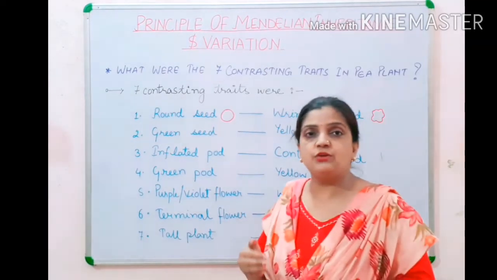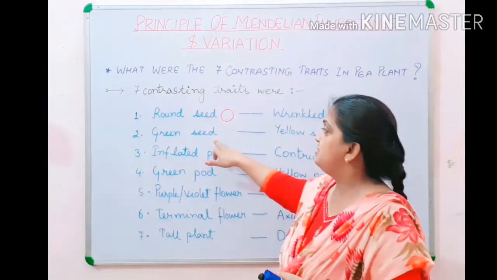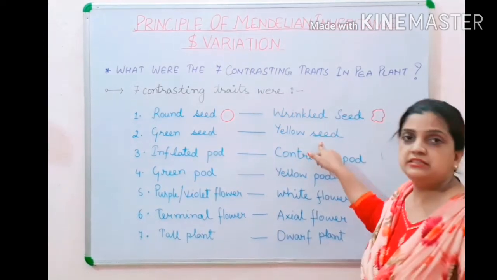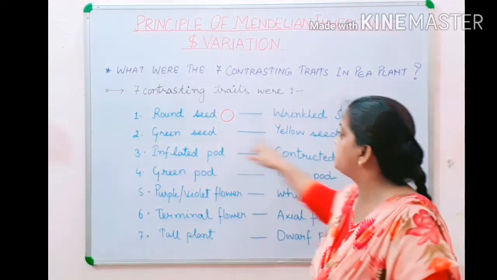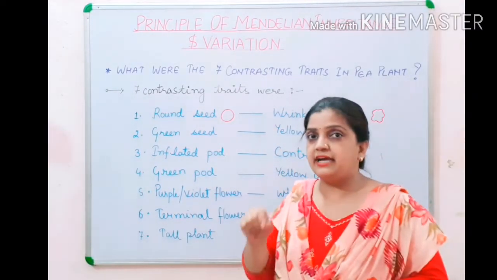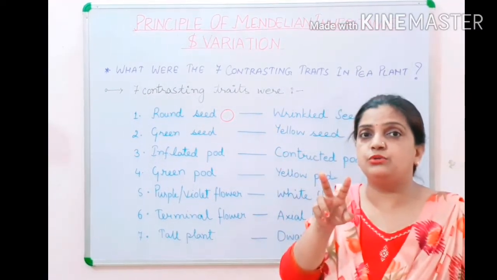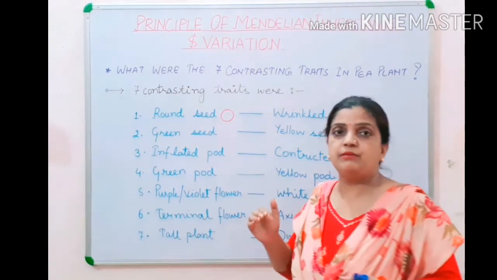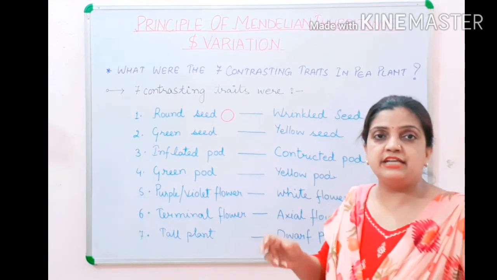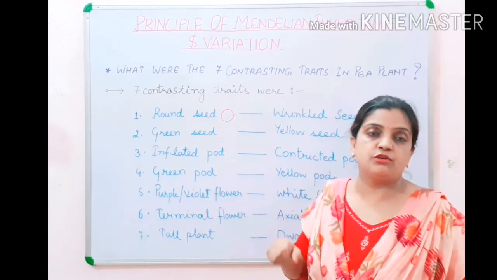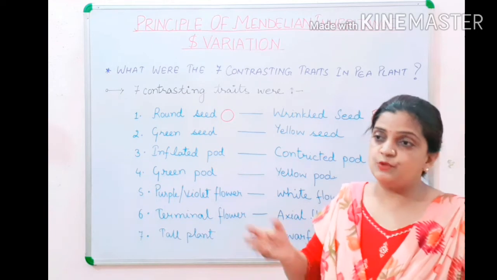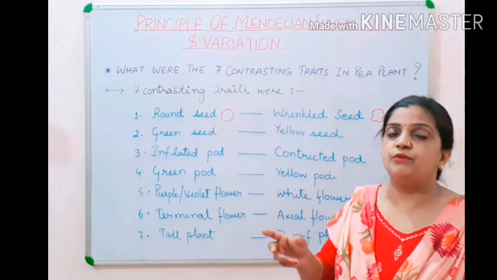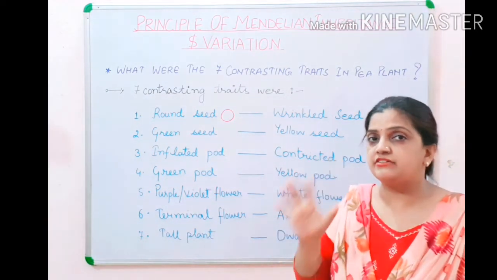Now children, if I talk about the color of the seed, some of the seeds were perfectly green in color and some of them were yellow in color. So they are contrasting characters. For every character, two traits are present. So if I am talking about the color of the seed, the seed may be green also, the seed may be yellow also. If I am talking about the shape of the seed, some of the seeds can be round also and some of the seeds can be wrinkled also. So in this form, he was getting your 7 contrasting characters.